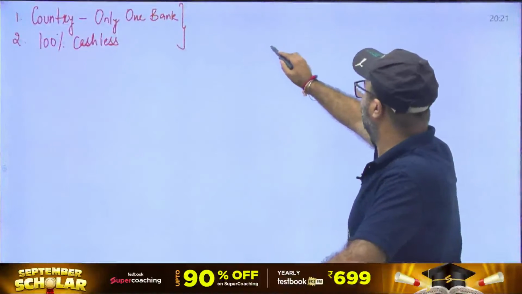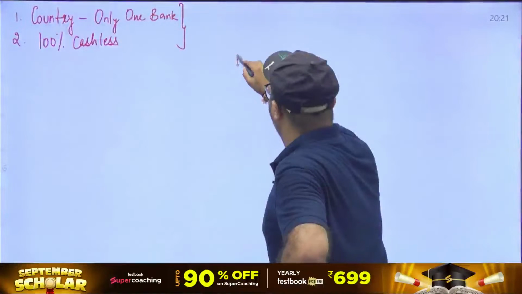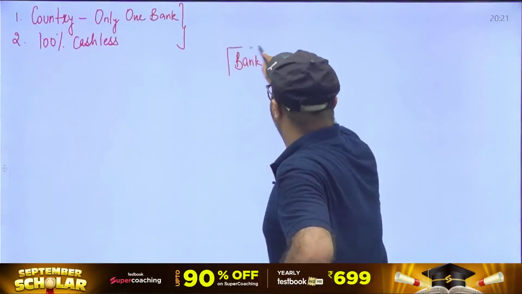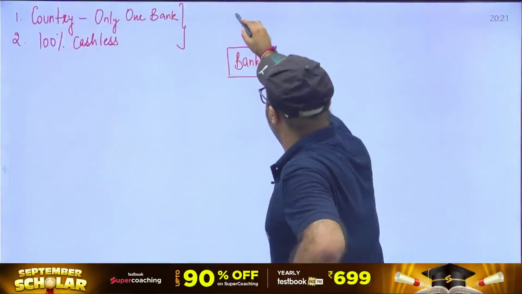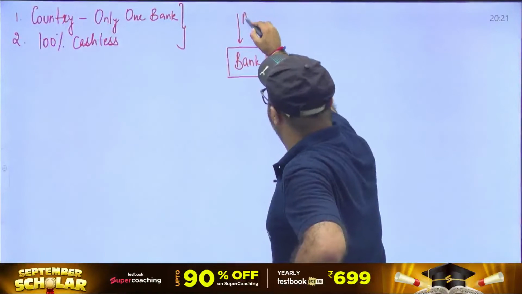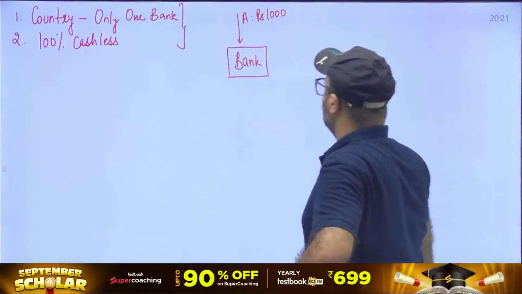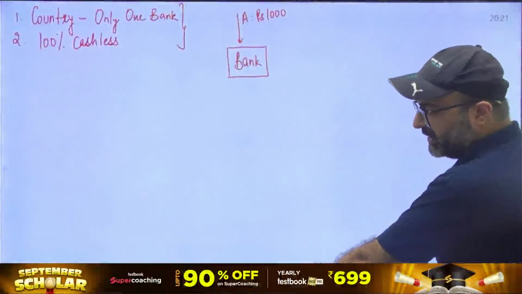Let's suppose we have a bank. We have only one bank in a country, and an individual A reaches the bank and deposits 1,000 rupees.